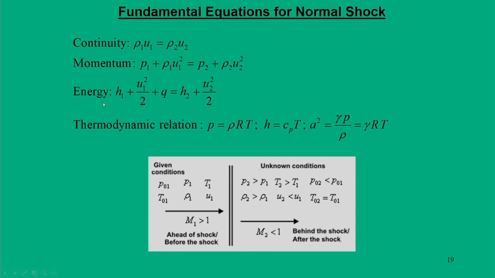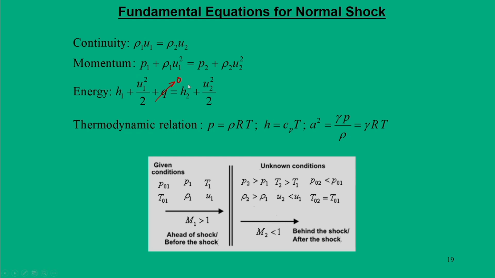For the energy equation we use the same equation as for isentropic flow, the total temperature for region 1 and region 2, and here we assume Q to be 0, because it is an adiabatic duct.